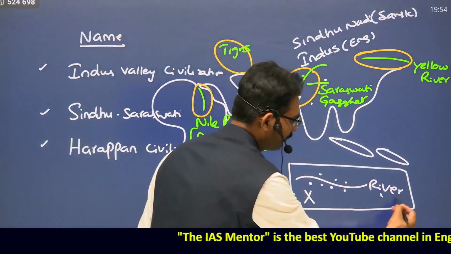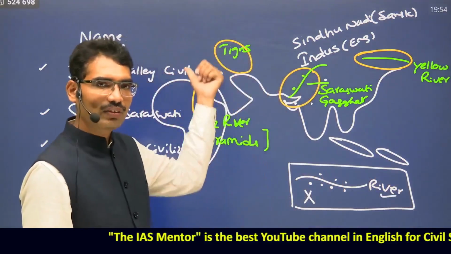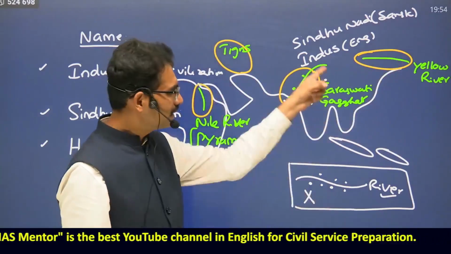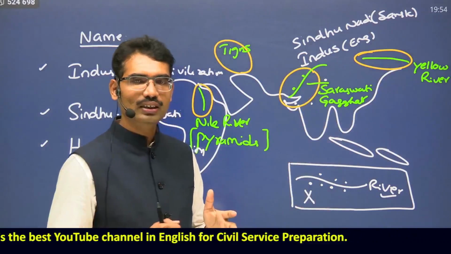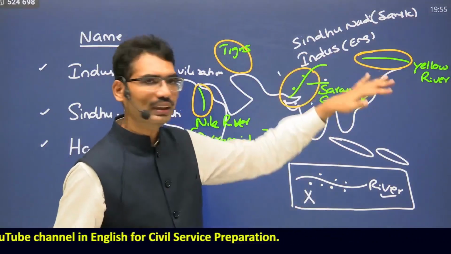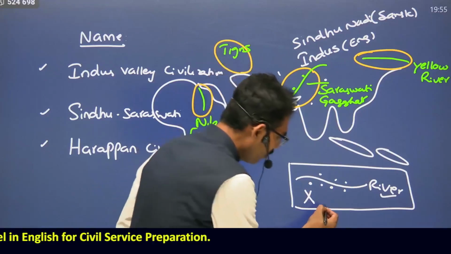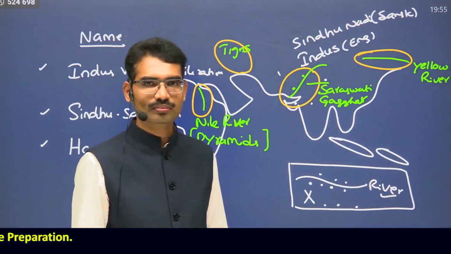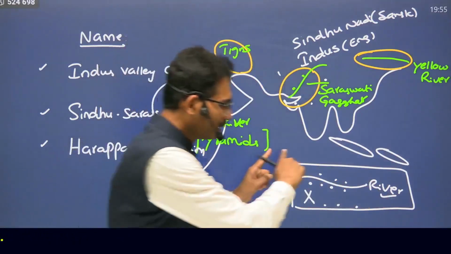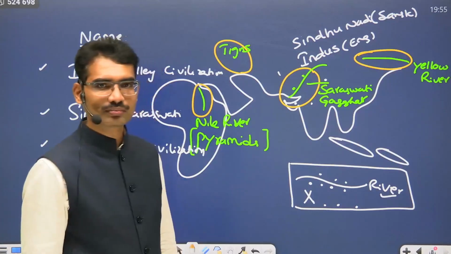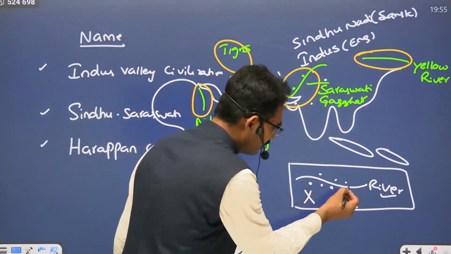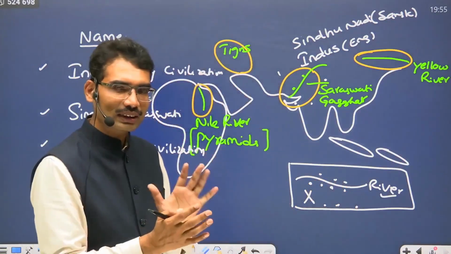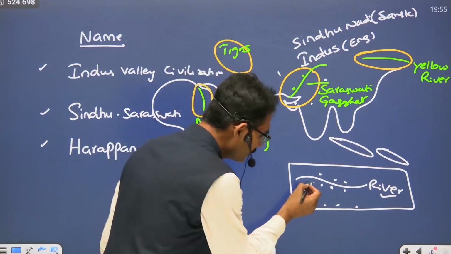Generally it is the river name, like Nile River, Nile Valley Civilization, Indus Valley Civilization, Yellow River Civilization. But in this case, it is not only one river, so many rivers, and it flourishes beyond the Indus also. Now, what kind of name will you give for this? This is not on the banks of one river. In that condition, archaeologists mark everything. Whatever similar characteristics are there, they club all these areas into one culture. That culture name will be given after this particular first